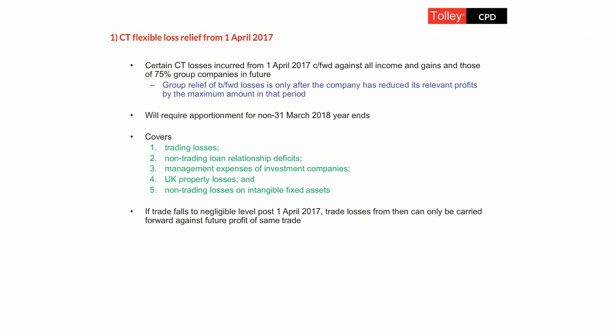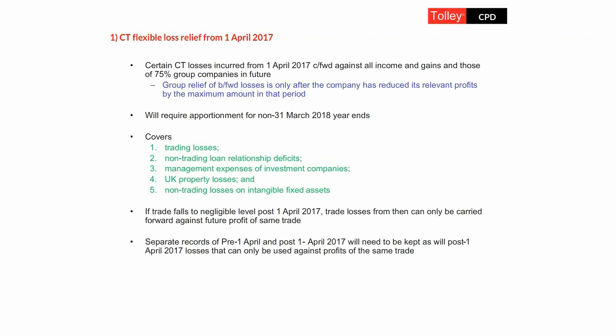The most common example that you might come across is where the trade has deteriorated to a sort of negligible level, and therefore, of course, the expenses of running the trade are greater than the revenues, the income, and so that makes a loss. So if HMRC can succeed in demonstrating the trade has fallen to a negligible level, then any losses you incur from there onwards can only be carried forward against future profits from the same trade. Now, because pre-1st of April 17 and post-1st of April 17 losses have different methods now of loss relief, you will have to keep separate records of those separate losses.